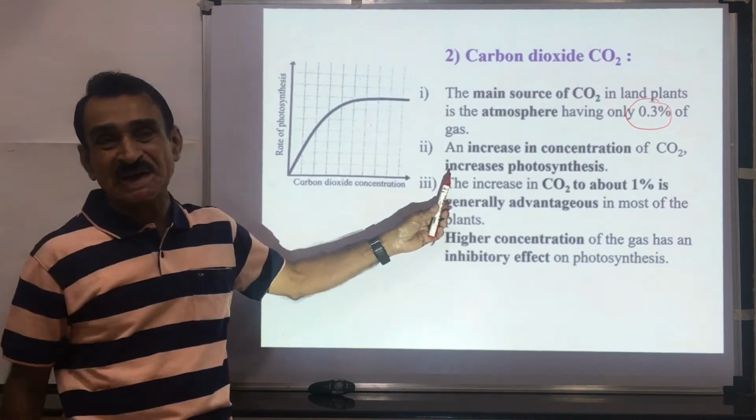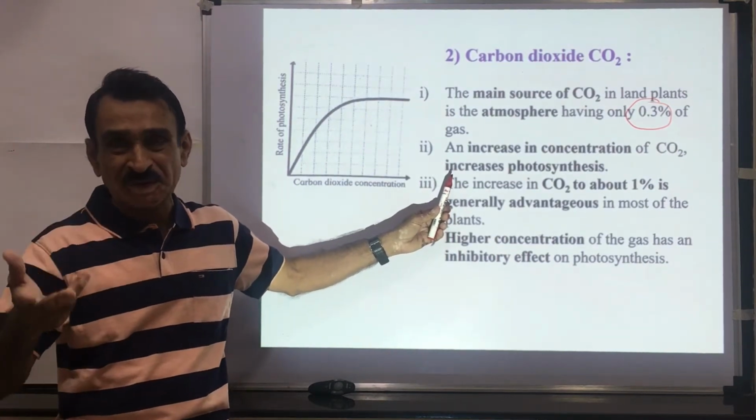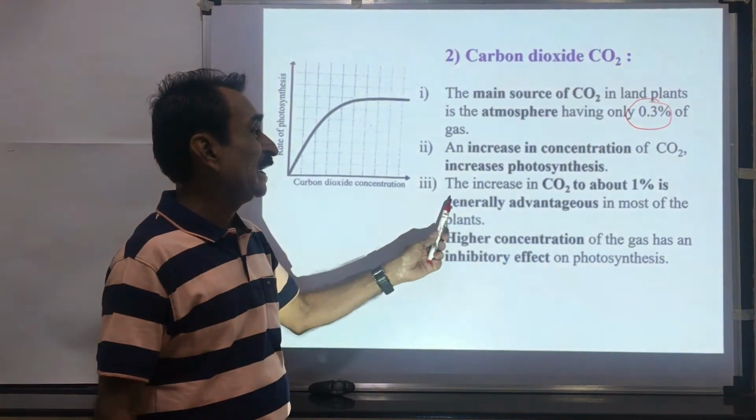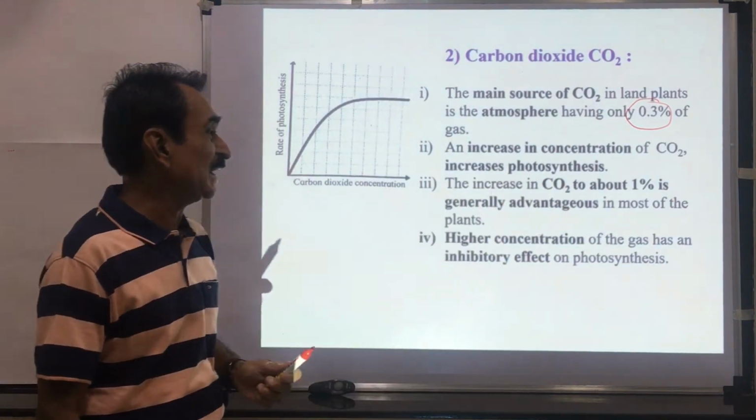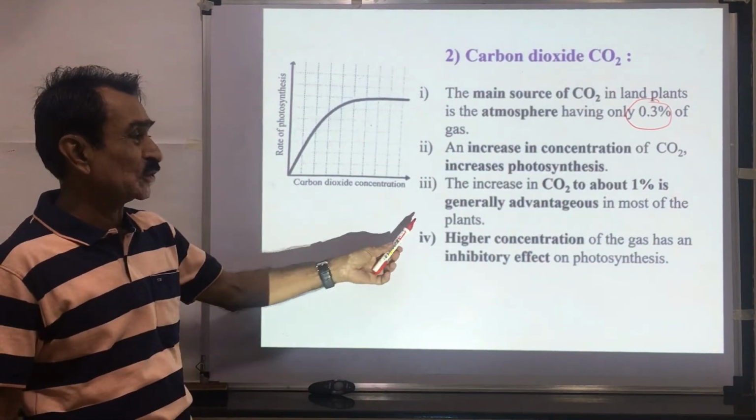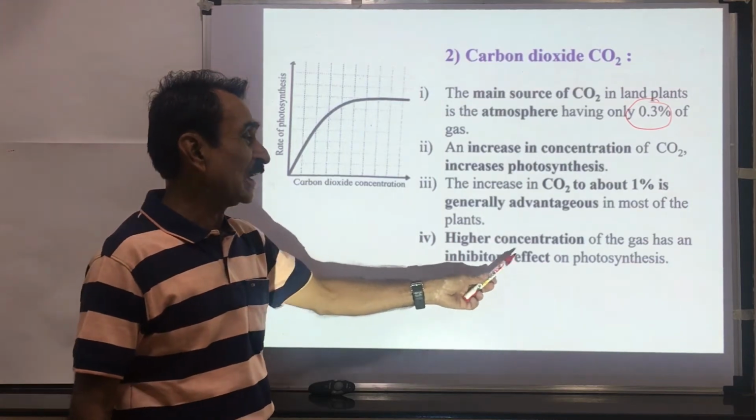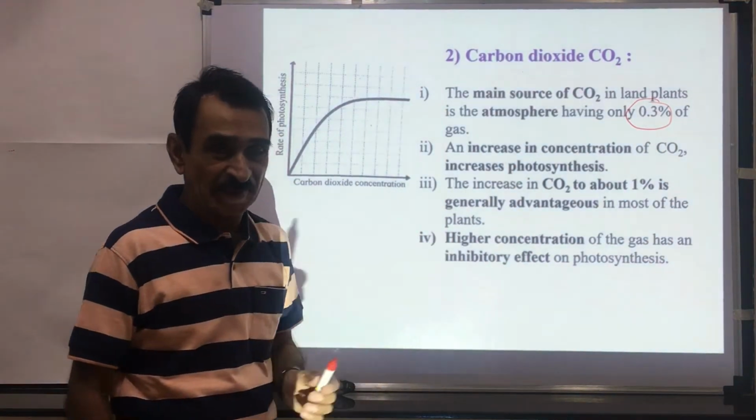If the CO2 concentration is doubled, the rate of photosynthesis increases 4 times. Increase in CO2 to about 1% is generally advantageous in most plants. Higher concentration of the gas has an inhibitory effect.